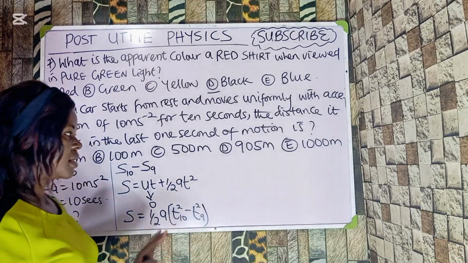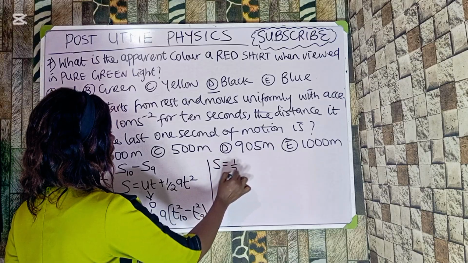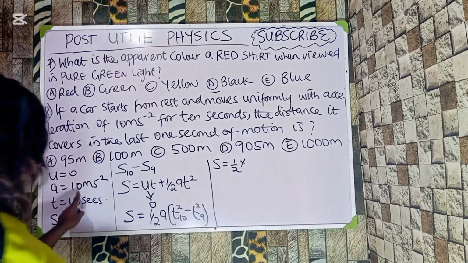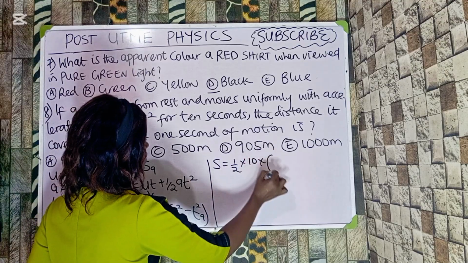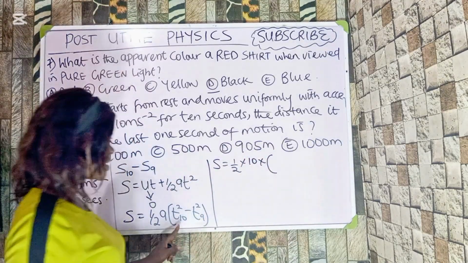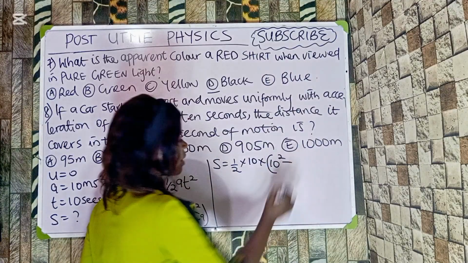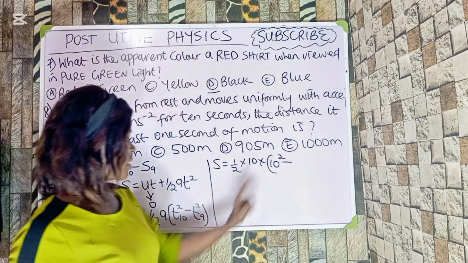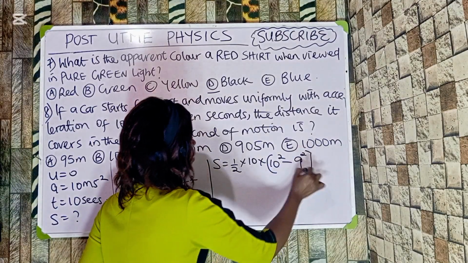Do you understand? This is how we're going to do it. So let's work it out. X is equal to half times my acceleration, which in this question is given as 10, times bracket. The first time is 10, so I will say 10 all squared, minus the second time, which is 9. I will say 9 all squared.